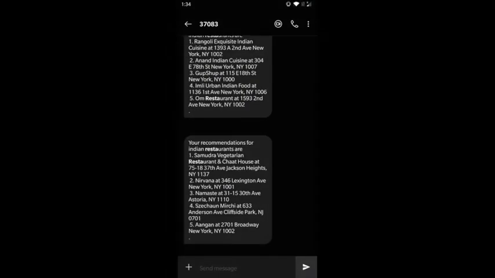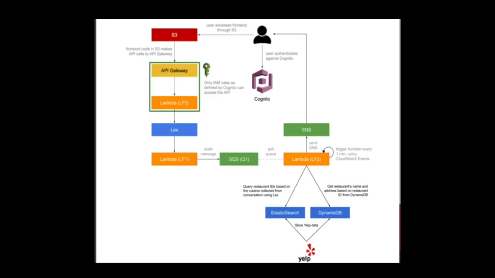So these are some Indian restaurants that the bot has recommended to us. This is how the architecture of the application looks like. First we enter the request for recommendation on the front end. This is sent to an AWS cloud service via an API gateway. This request is processed by our customized bot called Lex.